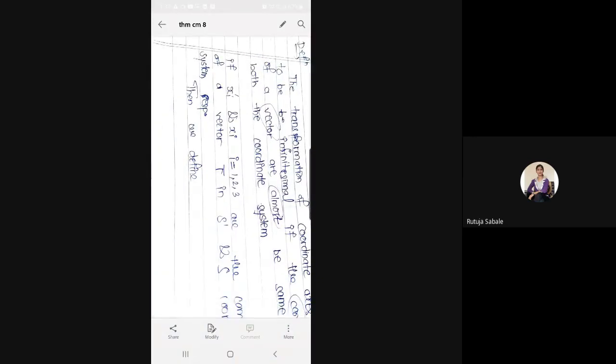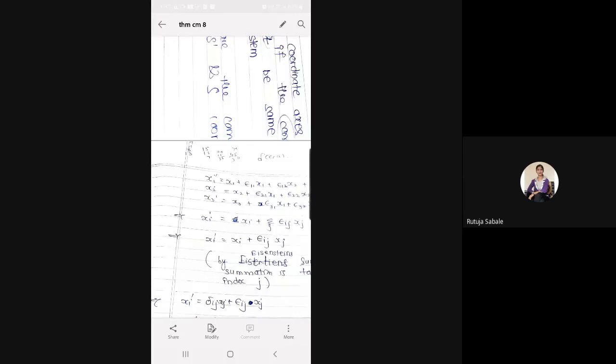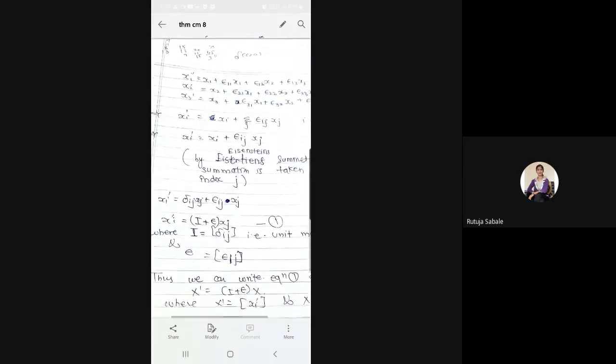So we have the coordinate systems where xi and xi dash are the components of the vector r bar in S and S dash coordinate systems, right? In the last lecture, I drew you the two sketches. First, we have x, y, z, and then after rotation, we have another coordinate system, say x dash, y dash, and z dash, right? So now let us see what will happen. That means the transformation equations which we have written here, right?